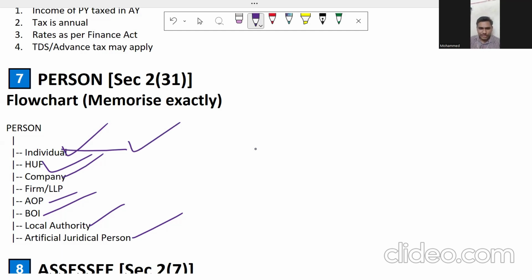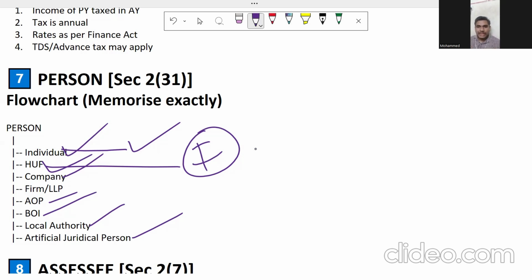Next one, HUF. HUF is Hindu undivided family. Hindu undivided family is nothing but doing a business as a family over the years. Hindu undivided family is further divided into Mitakshara and Dayabaga. I'm not going to discuss this further. It is a family form of business done from the ancestral point of view, in the sense of my father, great grandfather, and me. This type of family business is known as HUF.